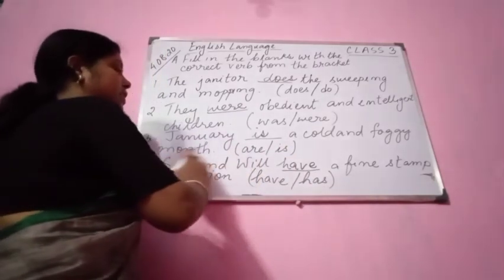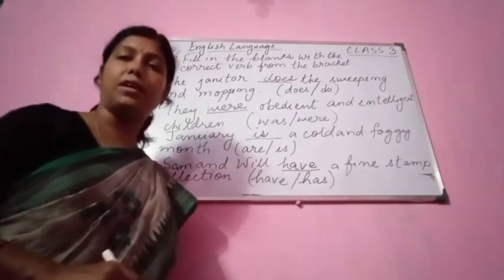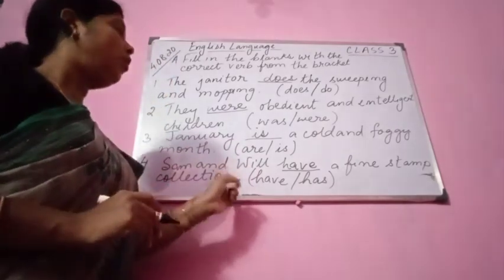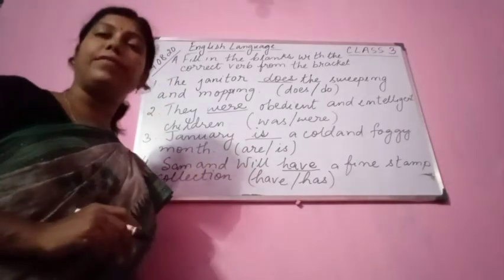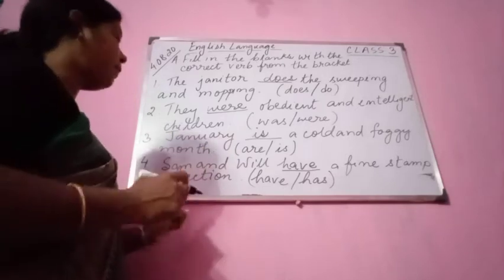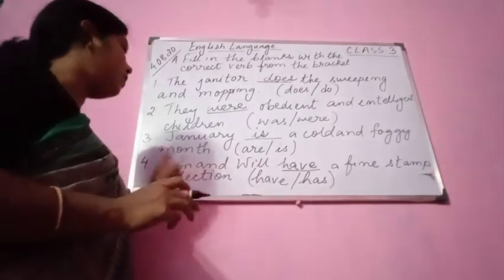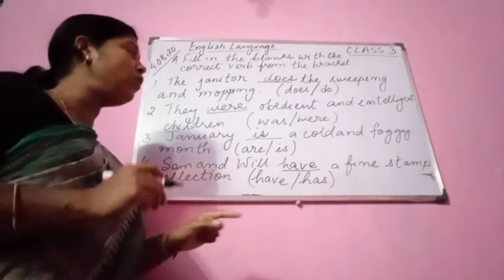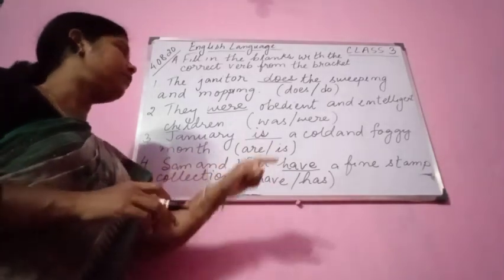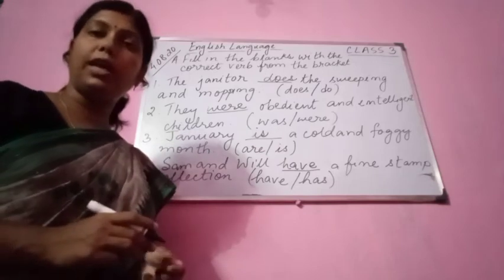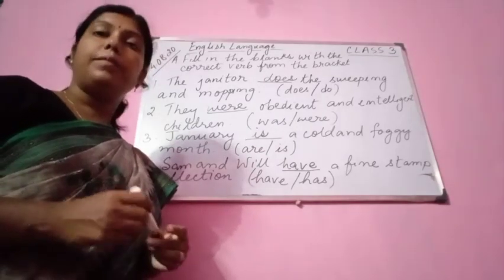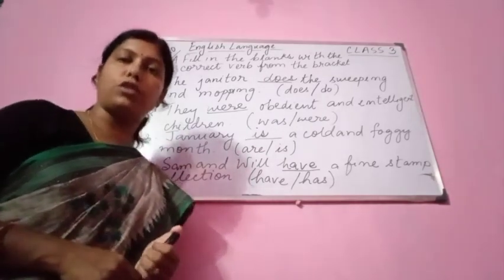You see the subject, Sam and Will. Two persons are there, so we are going to use have. If only Sam would be there, Sam has a fine stamp collection, or only Will, so Will has a fine stamp collection. So we shall continue. Next 4 also we will do.